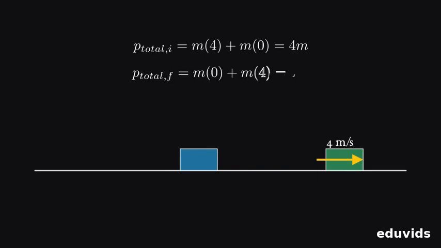Check the total momentum after. m times 0 plus m times 4 still equals 4m. So momentum is conserved.